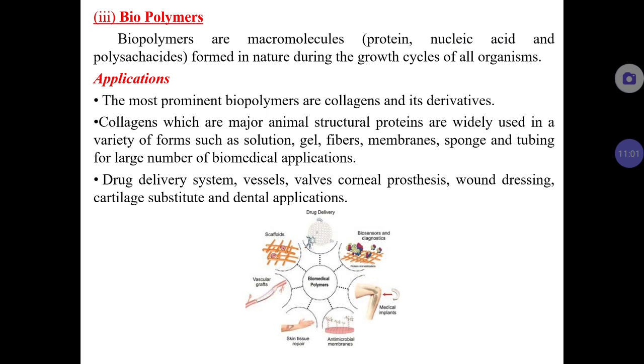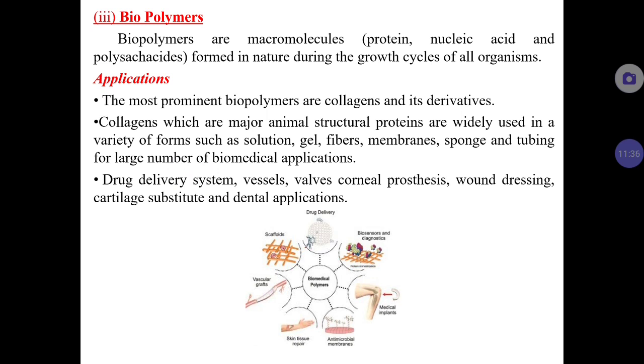Even certain polymers can be grown during the functioning of organs of the human or animal body. One such protein is collagen. Collagen is a biopolymer which generally occurs in major animals, and collagen and its derivatives play a very vital role as gel, solution, fibers, membrane, and tubing, with very important biomedical applications.